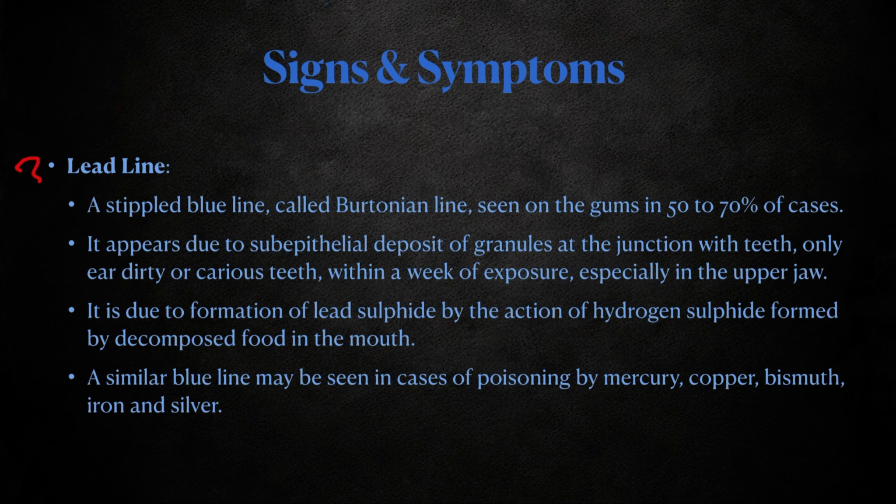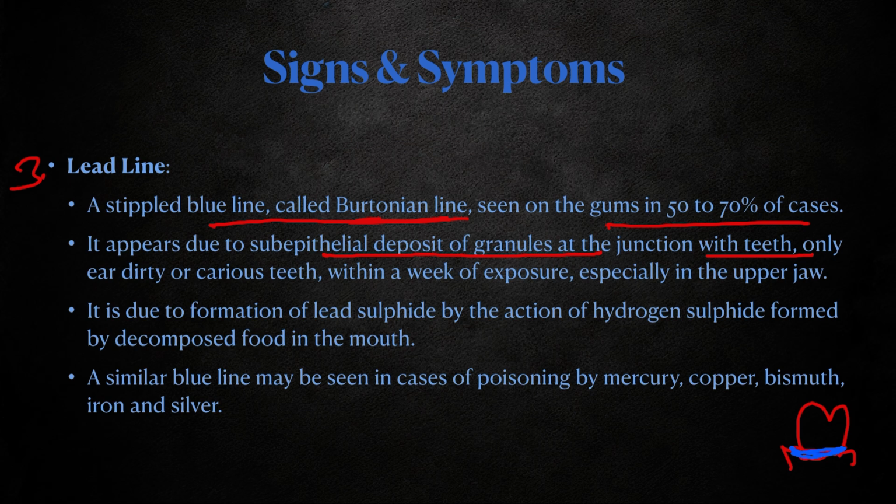Then third is the lead line formation. There is a stippled blue line, called the Burtonian line, seen on the gums in 50 to 70% of cases of lead poisoning. It occurs due to subepithelial deposits of granules at the junction with the teeth. So, near the junction of the teeth with the gums there is deposition of granules of lead, which forms the blue line at the base of the teeth.